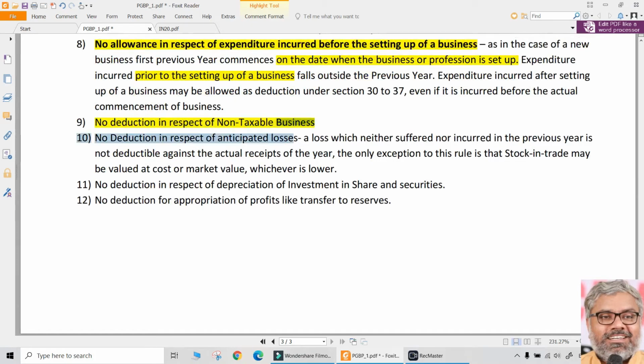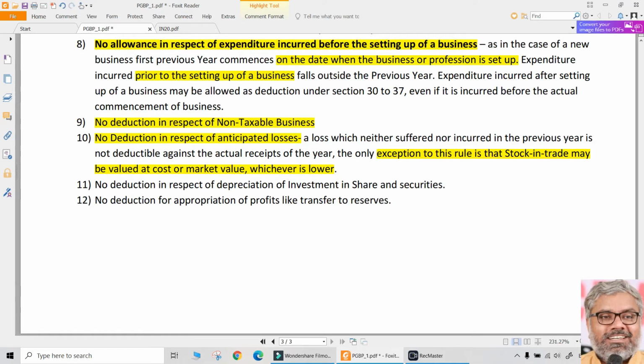Same way, deduction cannot be claimed for anticipated losses. Anticipated losses cannot be claimed as deduction. Okay, exception to this rule is that stock may be valued at cost or market value, whichever is lower. Just like what we normally do. Even according to accounting standard 2 also, this will be the same principle. Otherwise also, without knowing accounting standard also, stocks are always valued either at cost or net realizable value called as market value, whichever is lower. That can be okay. But otherwise, anticipated losses cannot be claimed as deduction normally.